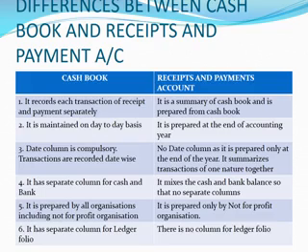Then the 5th point. Which one is prepared by all organizations, including not-for-profit organizations? The cash book. The cash book is prepared by all organizations, including the not-for-profit organization. But the receipts and payment account is prepared only by the not-for-profit organization. Cash book is prepared by all organizations irrespective of their purpose.